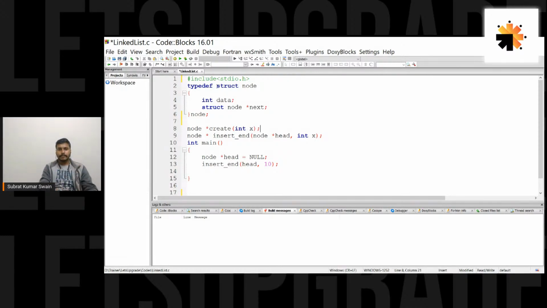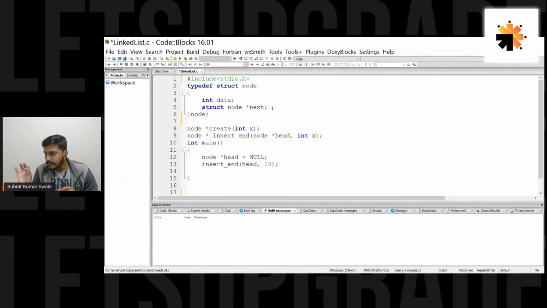First of all, we have to create a node, right? One would be this data part. It would have a data part, then it would have a next part, which is basically a pointer. It is a pointer to this struct node type. So it would contain the address of the next node. So two parts would be there. Whenever we allocate memory for one node, we have these two things.